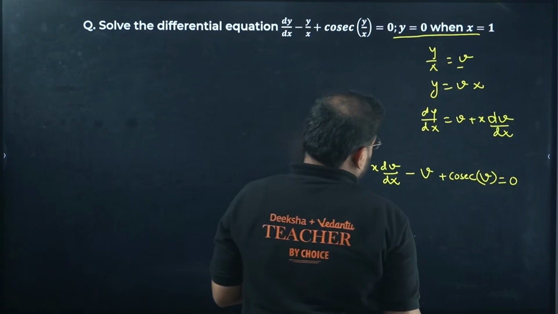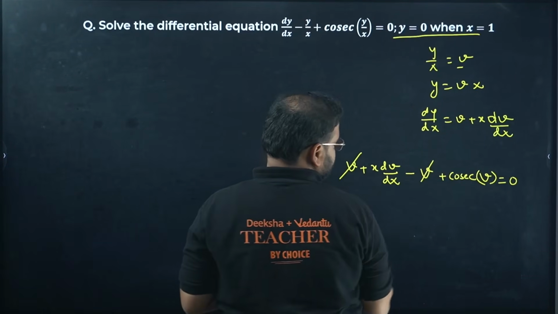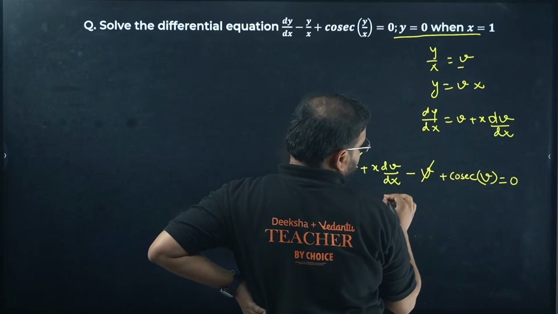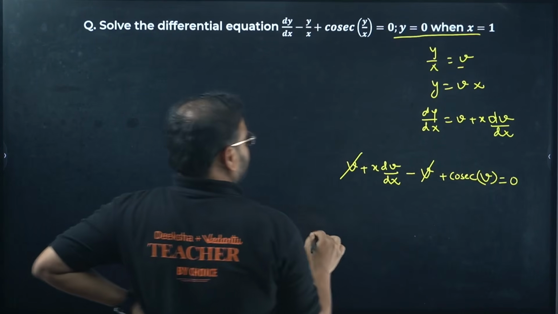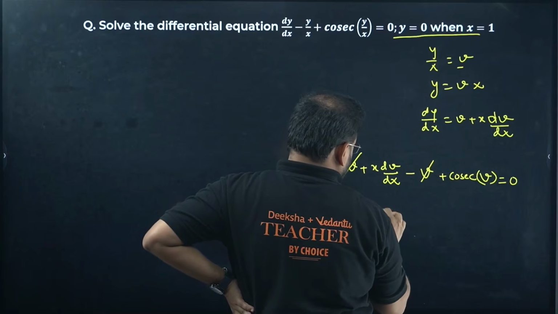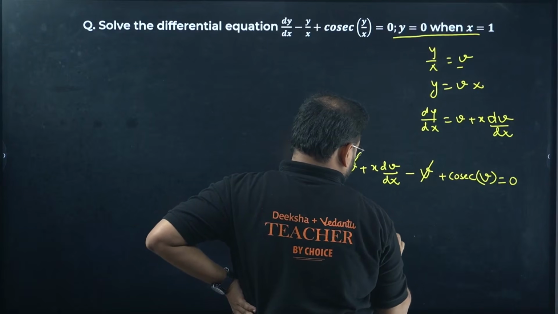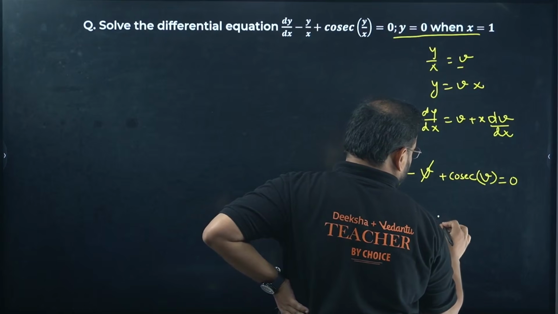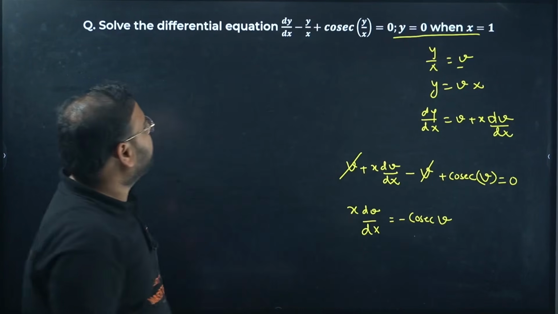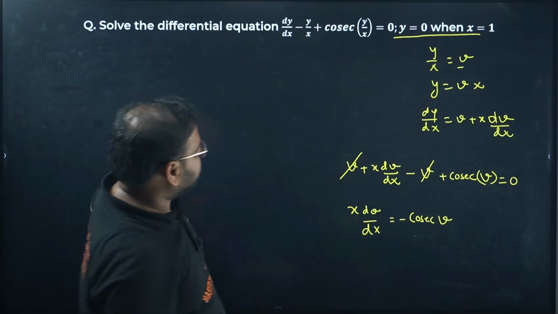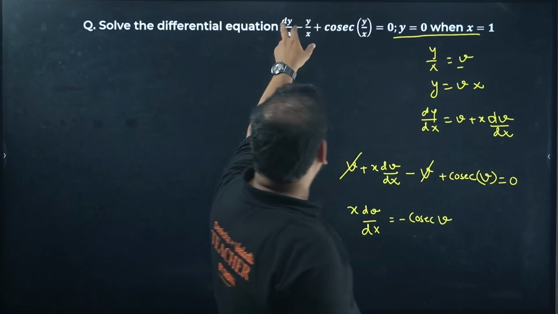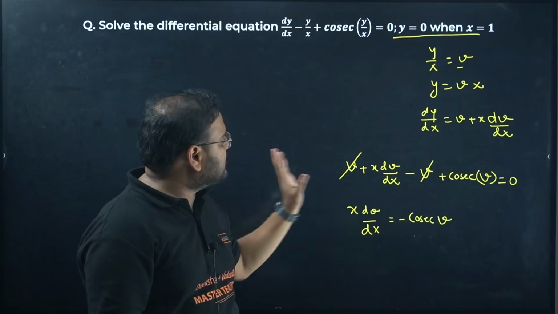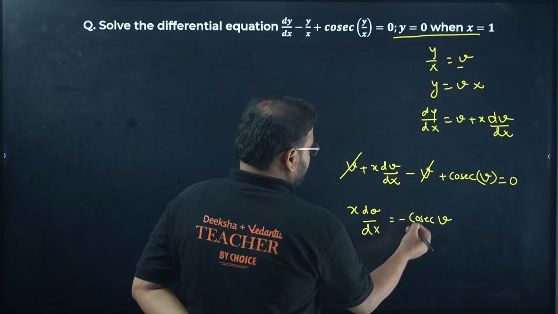Next, check, v and v cancel. Now I can move this over there. Am I right? Yeah. So I get x dv upon dx equals minus cosec v. Correct? Did I miss something? dy by dx is v plus x dv by dx, and that is nothing but minus v, so it cancels. Yeah, correct.